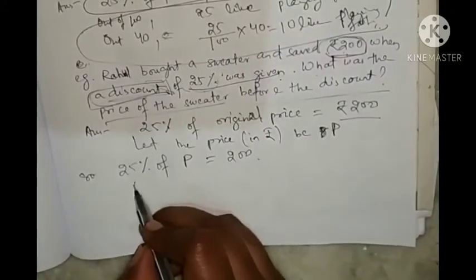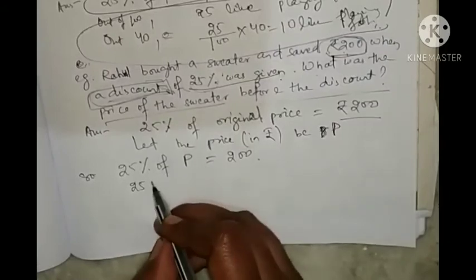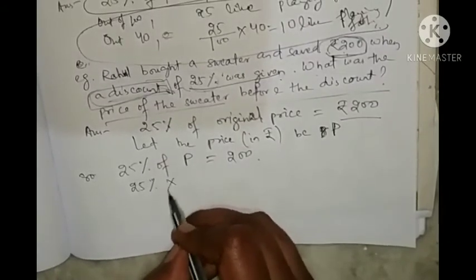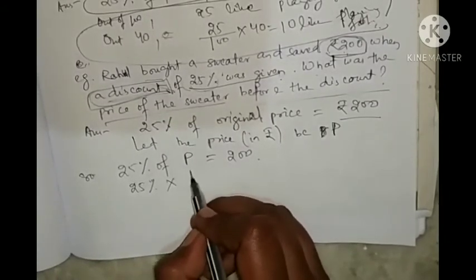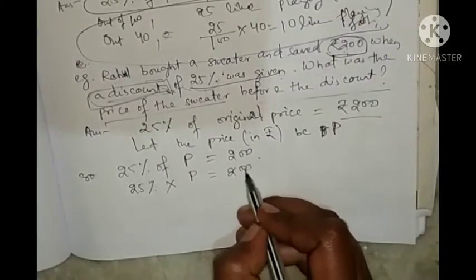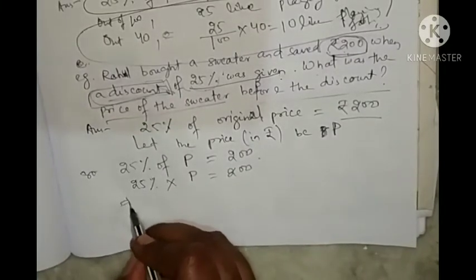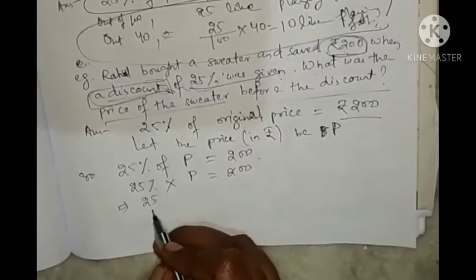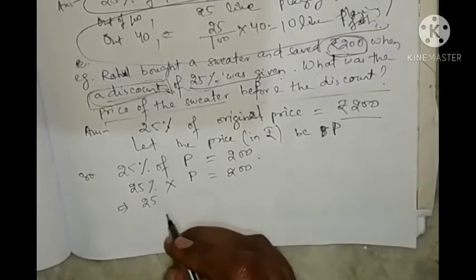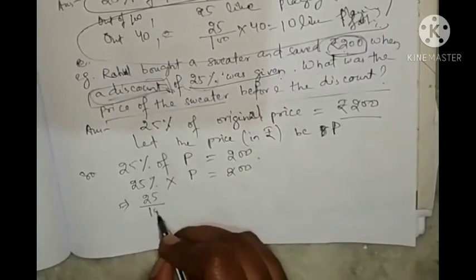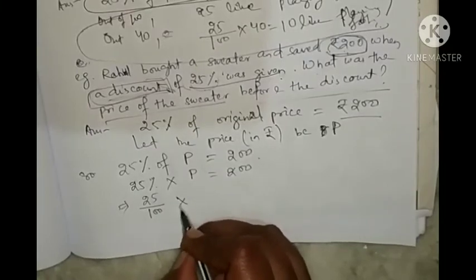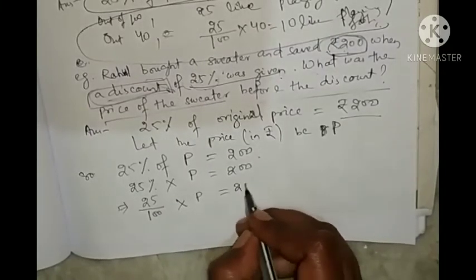So 25% into, of means what? Into P equal to 200. So you can write that 25 by 100 into P equal to 200.